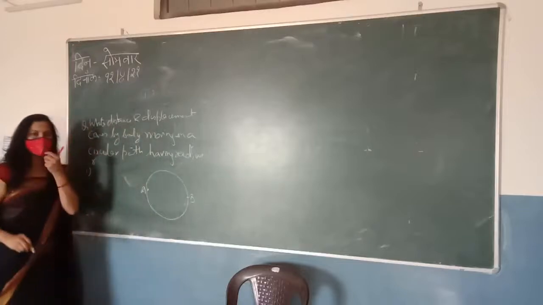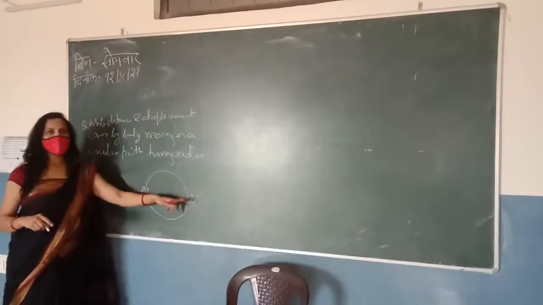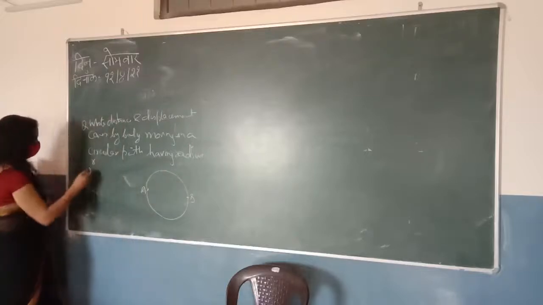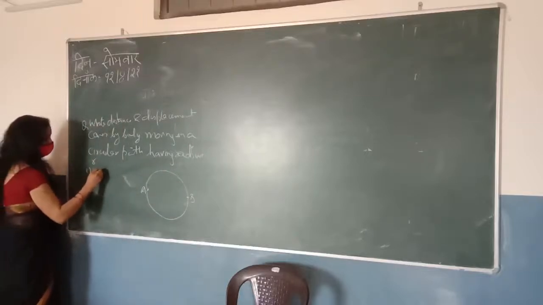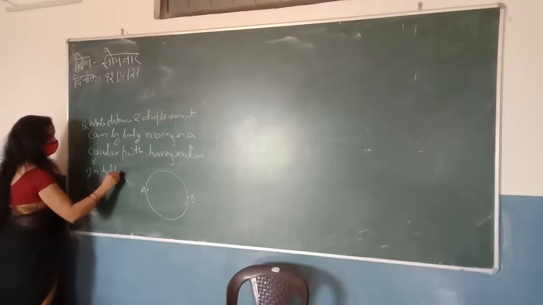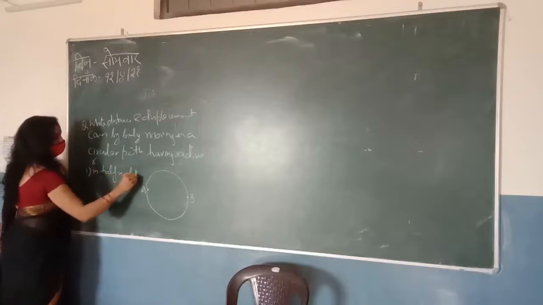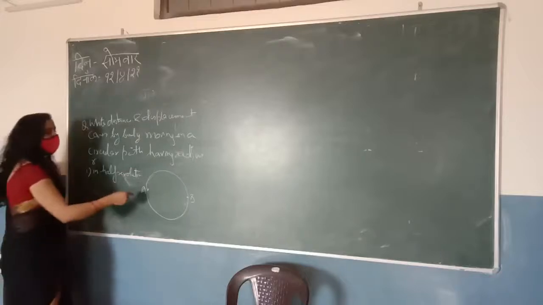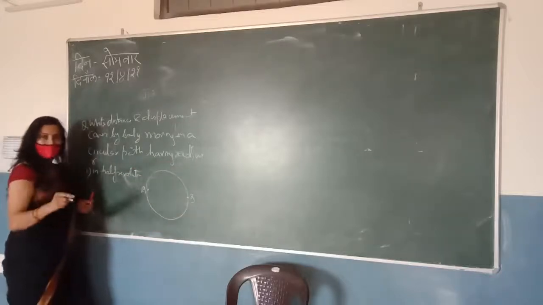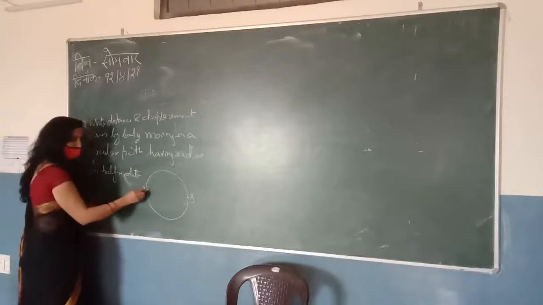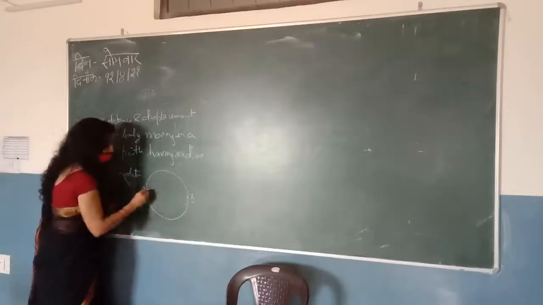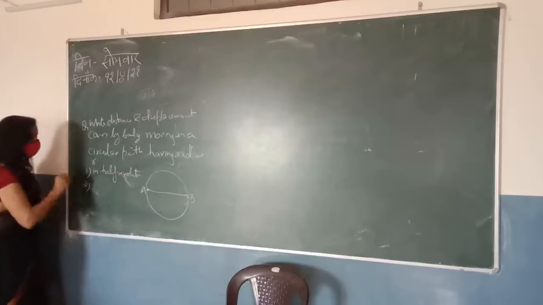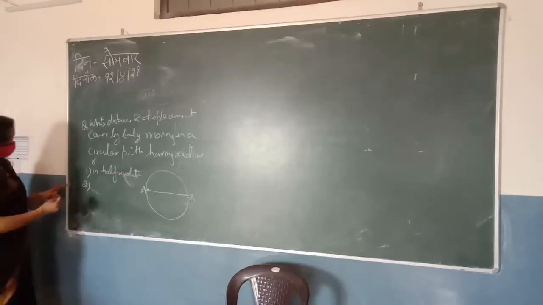So first, you have to find the distance covered in half revolution. It will be half of the circumference, that is pi r. So in half revolution, the distance covered is half of the circumference, that is pi r, and the displacement is, since we know that displacement is the shortest distance between the initial and the final position, the diameter. And the second part is in one complete revolution.